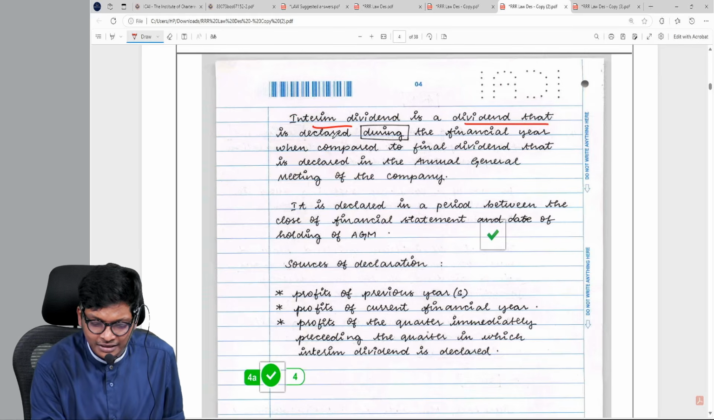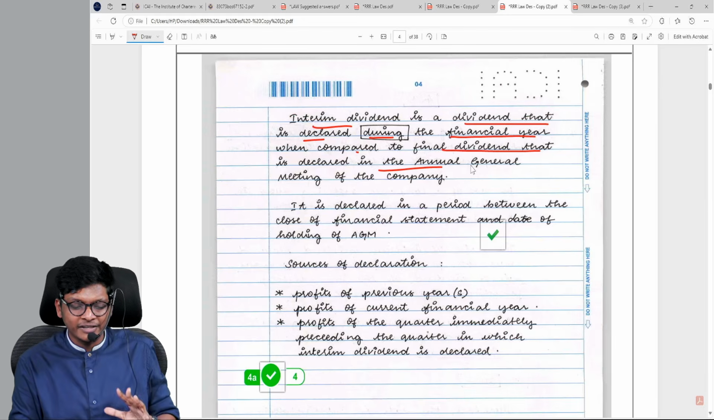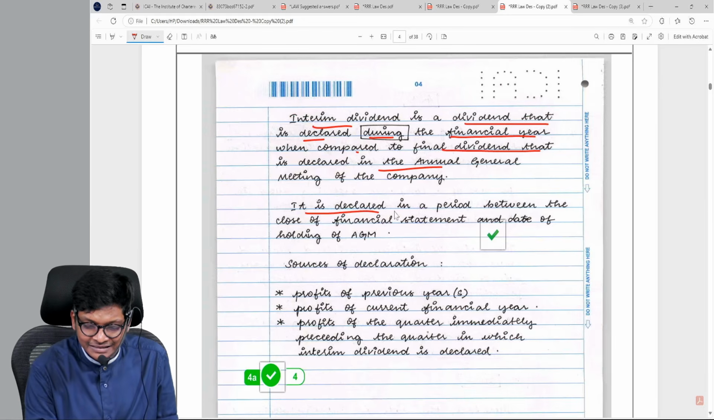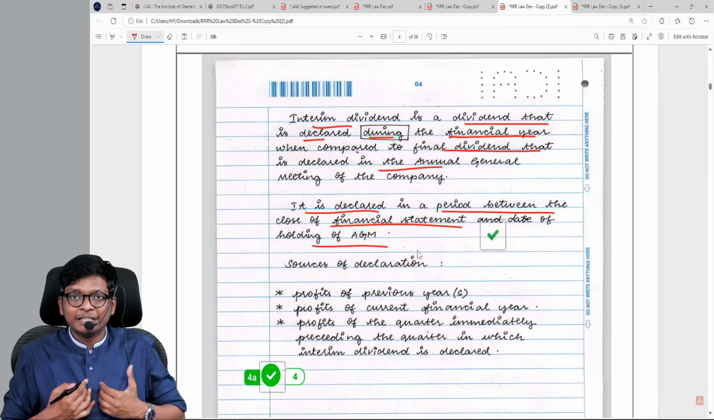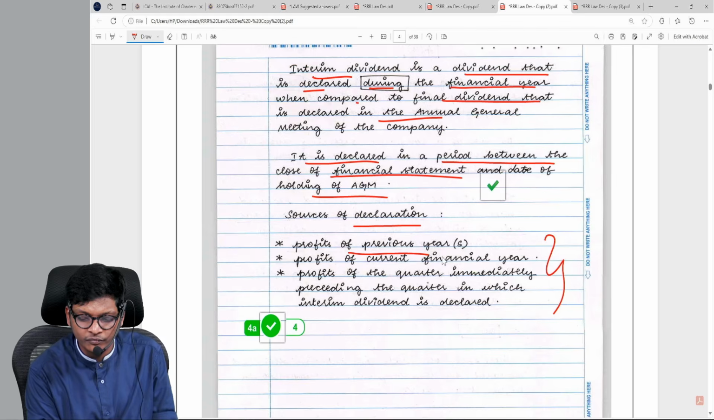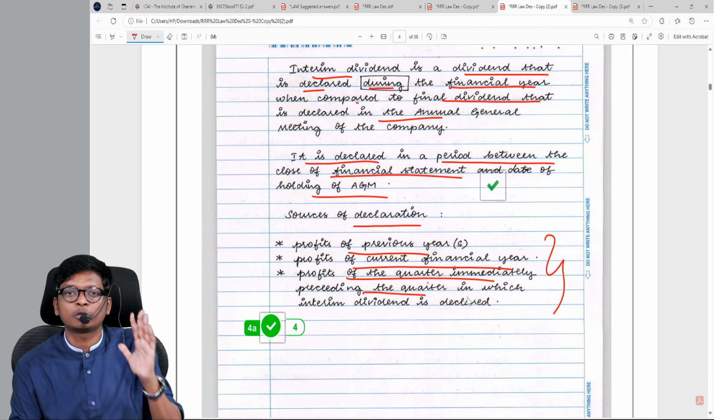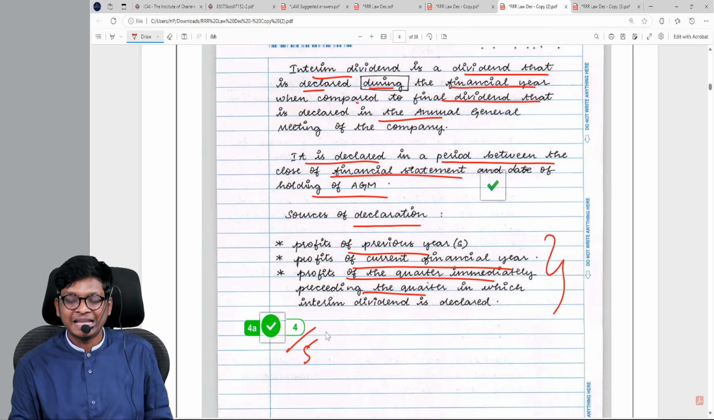Interim dividend is a dividend that is declared during the financial year when compared to final dividend, which is declared in AGM. Differentiating interim and final dividend, not that relevant. It is declared in a period between two AGMs. That is important. I need to know what is interim dividend. And source of declaration also she has mentioned: profits of previous year, profits of current year, profits of the quarter immediately preceding the current quarter. Source of interim dividend, that's it. 4 out of 5. Excellent.